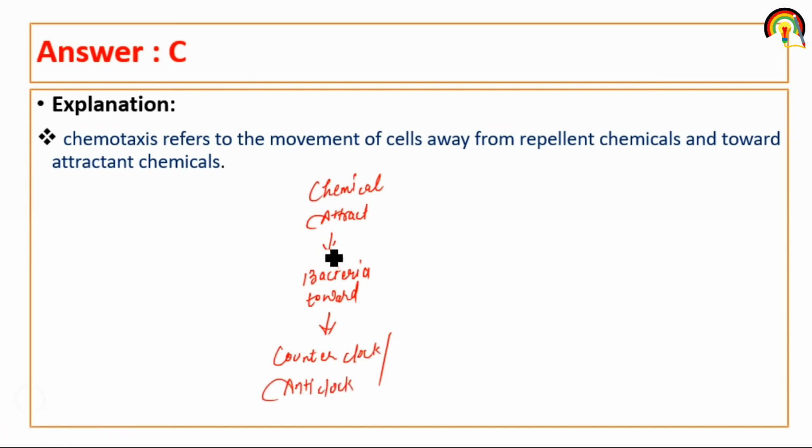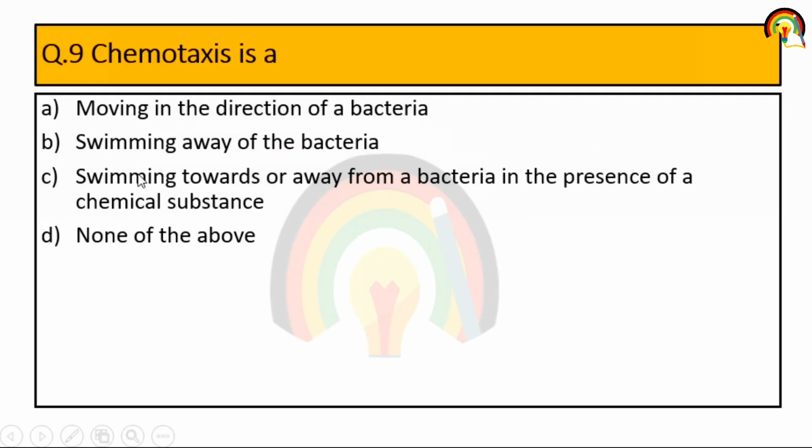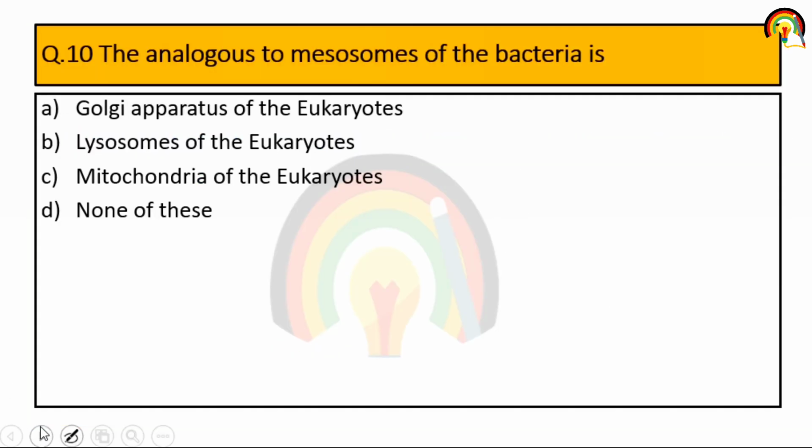And in the other case, if a chemical repellent is present, the bacteria move away from it and show tumbling or clockwise movement. So chemotaxis is a process of movement toward or away from a chemical substance by bacteria.